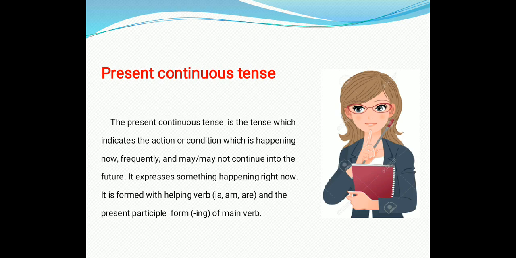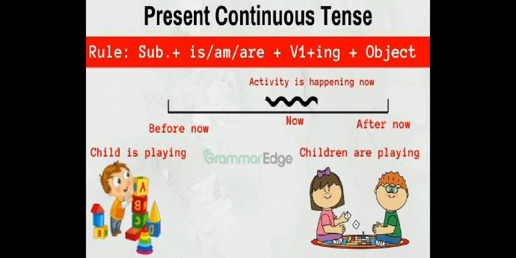So present continuous tense is used to talk about the actions that are happening at the current moment. It is used to refer to an action that is continuing in the present. So it expresses something happening right now. It is formed with the helping verb is, am, are and the present participle, the ing form of the main verb.